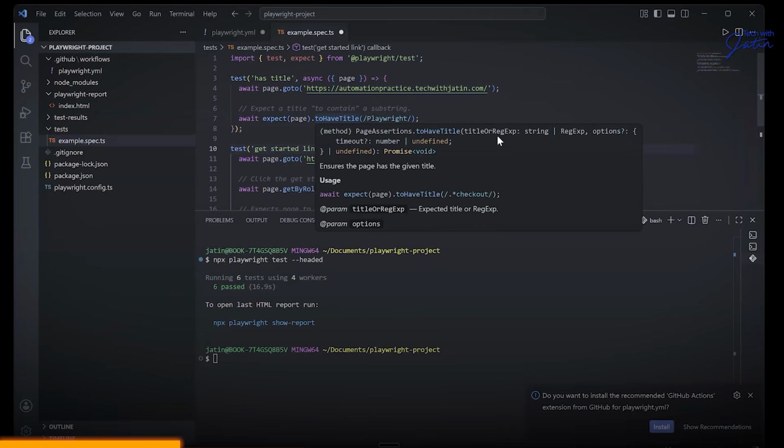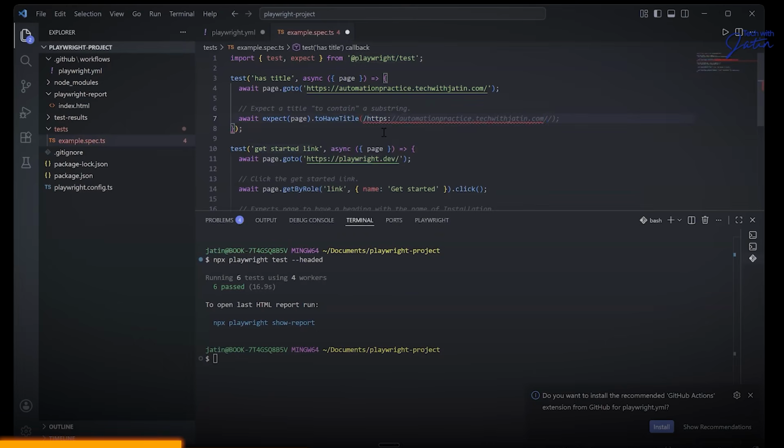It can be an absolute word. It can be a partial word. That's the reason that before checkout there is a star. Whatever it can be, but there should be checkout coming into the picture. For us, it's very simple. We just need to give that it should have the words automation practice.